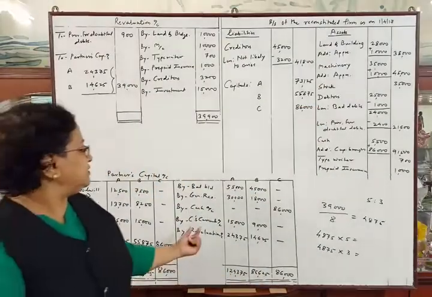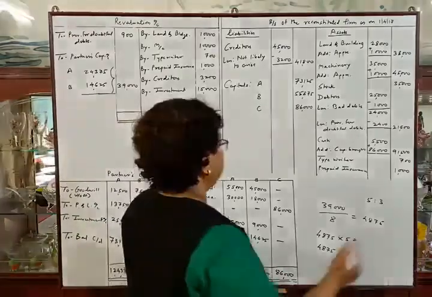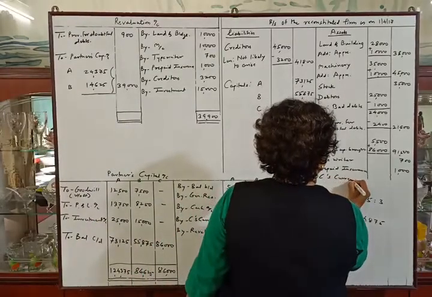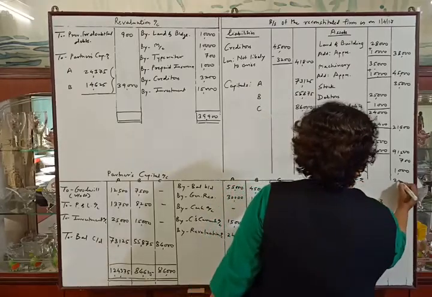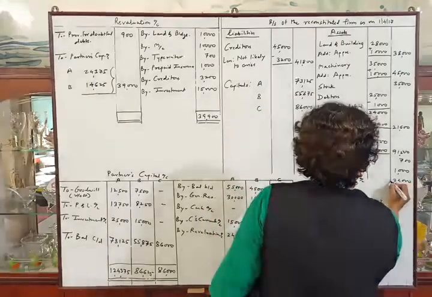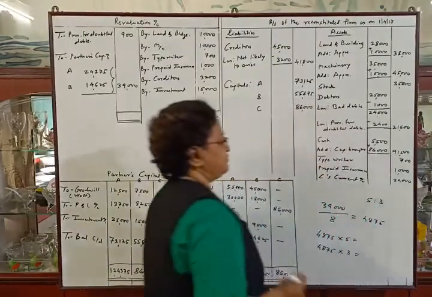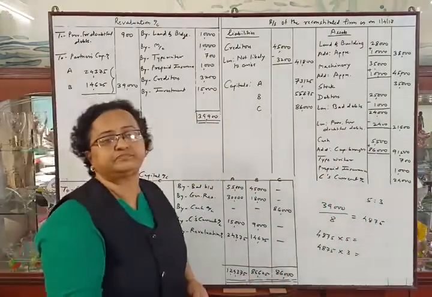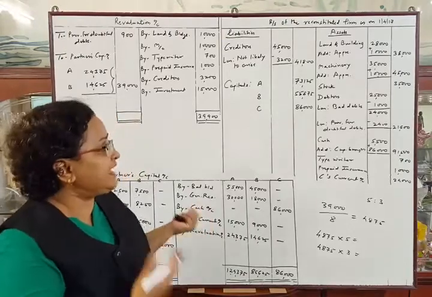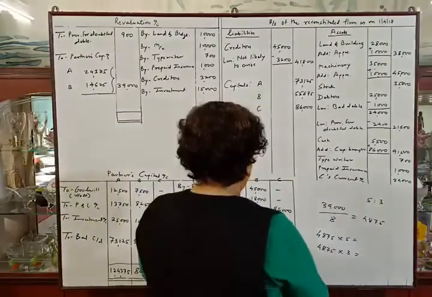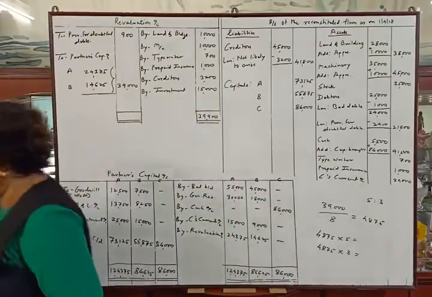Now C's current account, we will transfer C's current account to the asset side as usual. C's current account 24,000. I have limited space here. Now you have to tally the balance sheet. I don't have space here to write the amounts properly in the balance sheet.